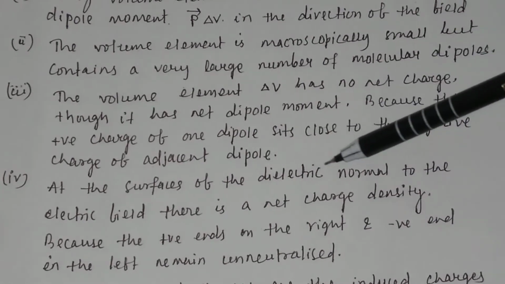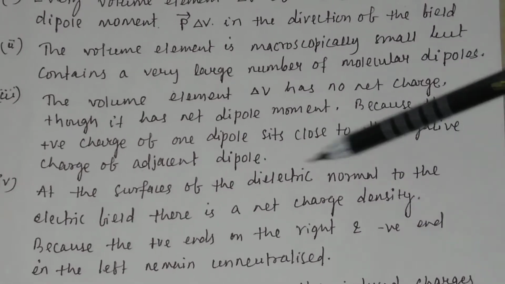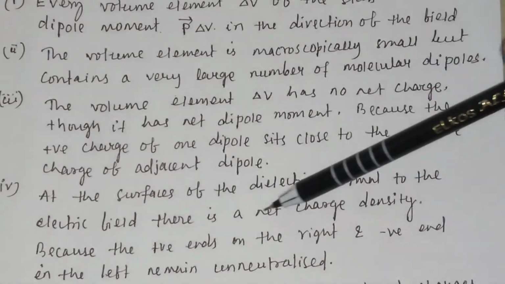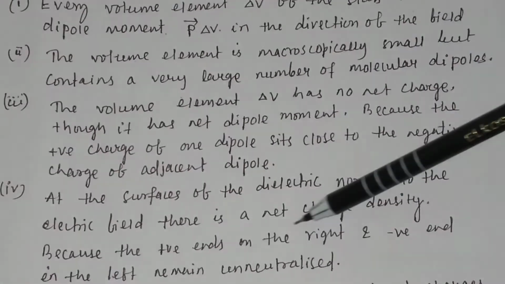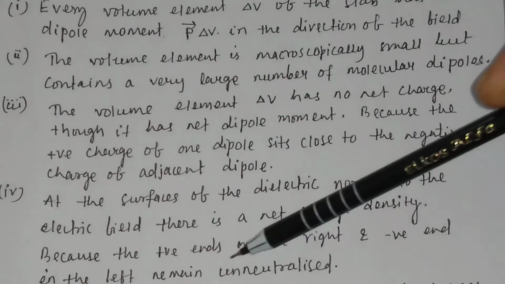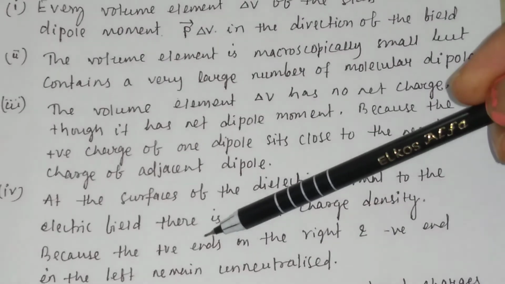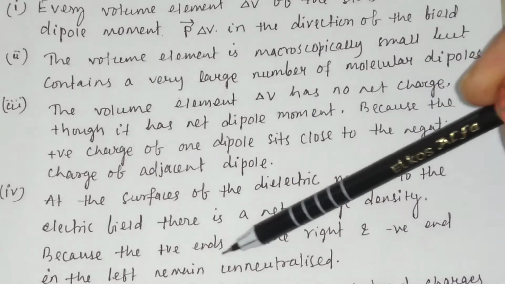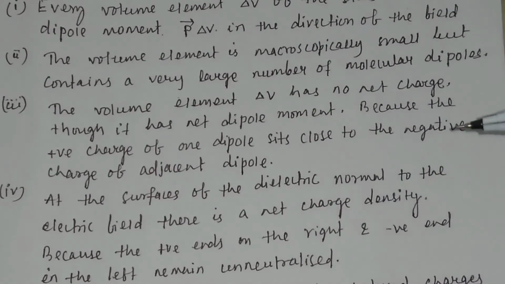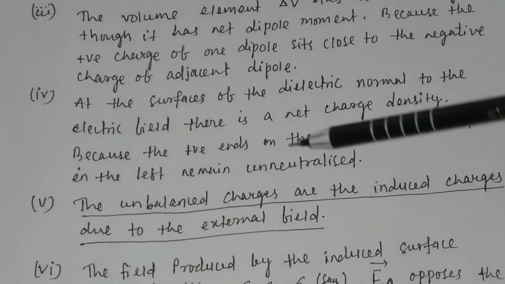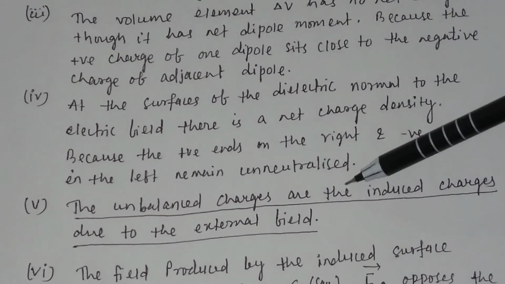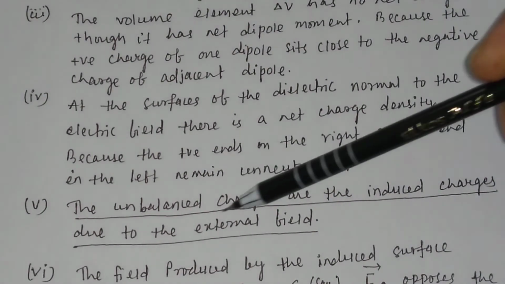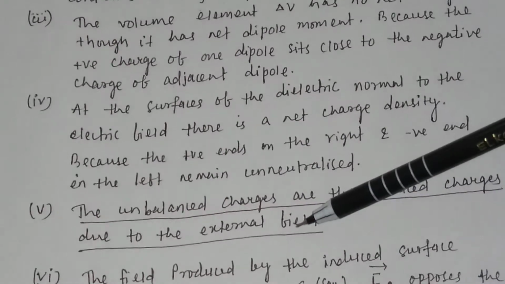At the surface of the dielectric normal to the electric field, there is a net charge density, because the positive ends on the right and negative ends on the left in this figure remain unneutralized. The unbalanced charges at the two opposite faces are the induced charges due to the external field.